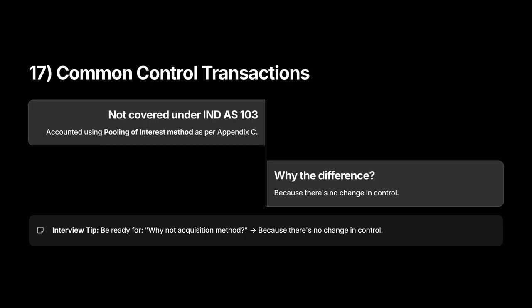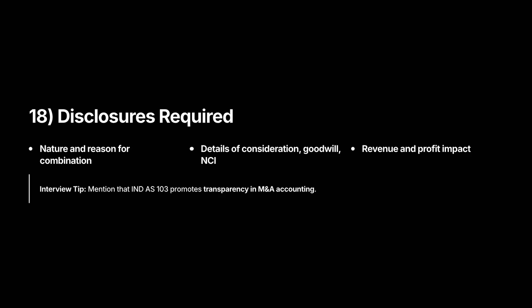Interview nuance. If asked why the acquisition method is wrong here, say, there is no change in control, so purchase accounting would distort historical performance. 18. Disclosures required.